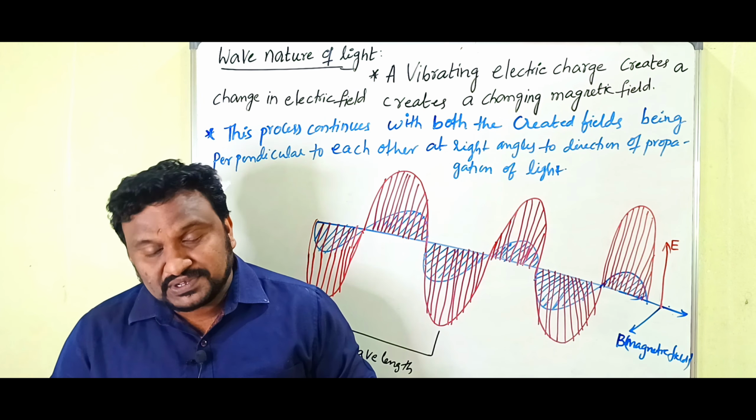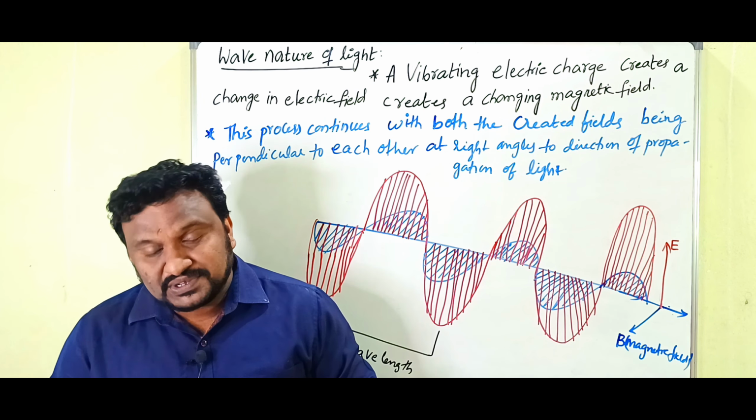Those ripples move like this. Clear? So for example, this is the steady water. At this point we dropped a stone, then what you observed is that ripples are formed. The ripples spread equally in all directions, and they exhibit the nature of a transverse wave. What is it? Transverse nature.